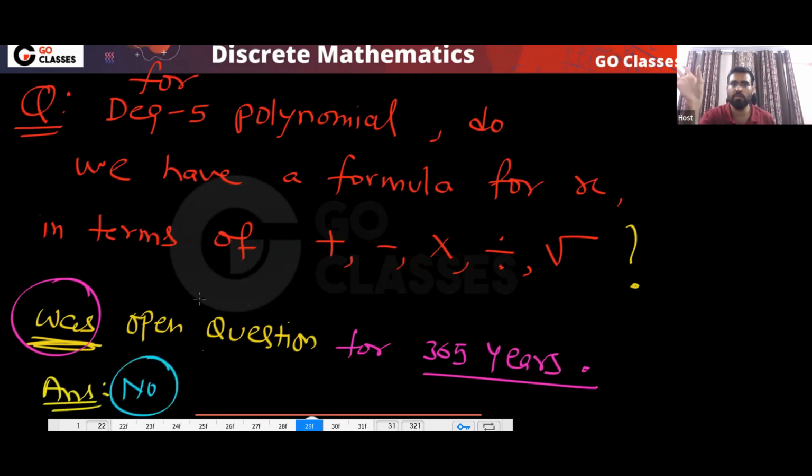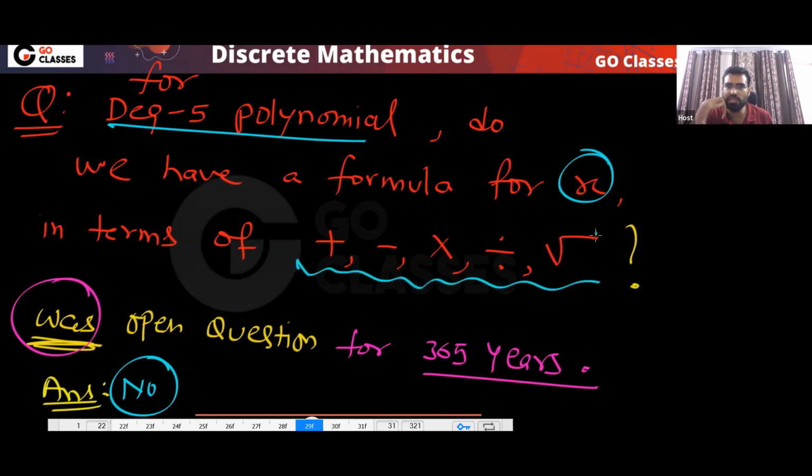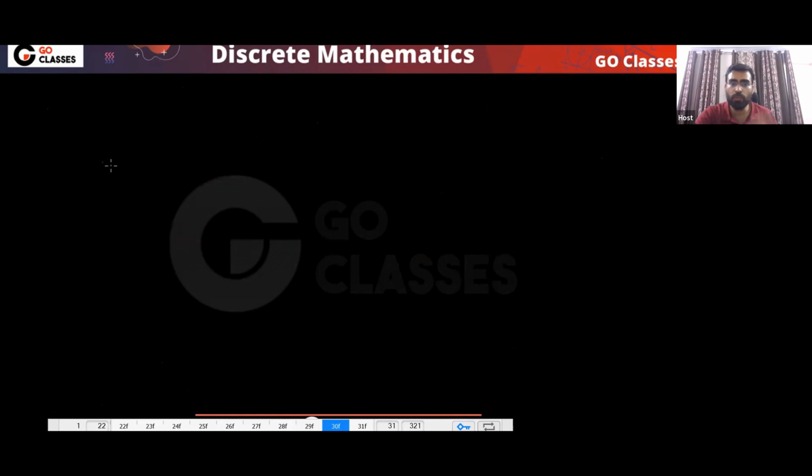For a degree 5 polynomial, there is no formula to find the value of x. There is no arithmetic formula, meaning using these operations, there is no formula. And who proved it? It was proven by Galois.